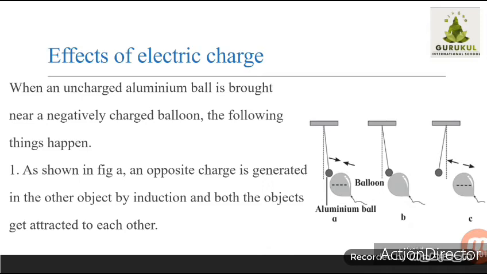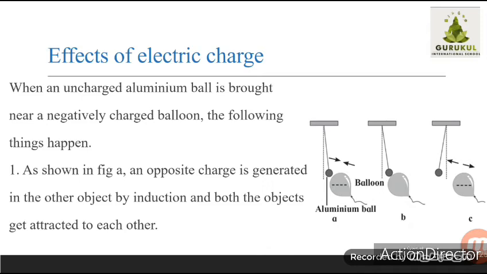Correct. Then in the second figure, what happens? Initially they come closer to each other, they get attracted. Then on touching, when both the objects come in contact with each other, they become similarly charged. This means once the contact of the aluminium ball and the balloon takes place, the charge on both will be the same.